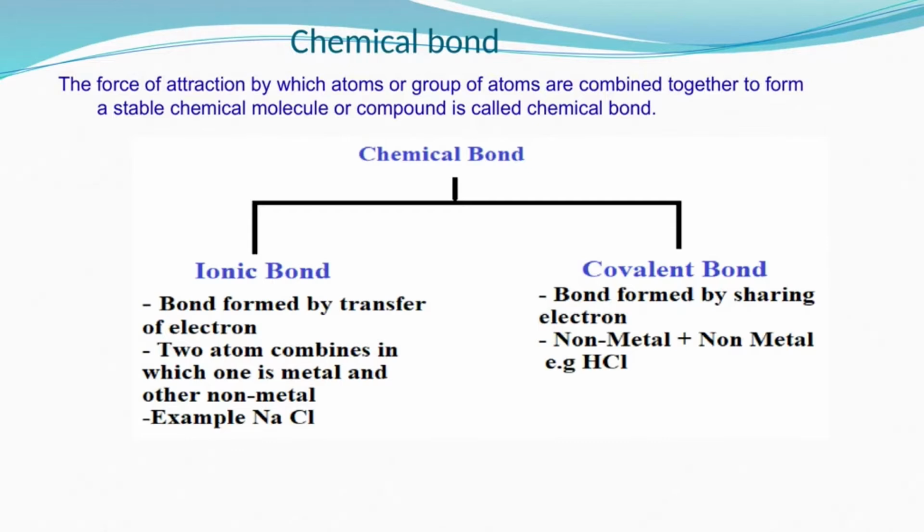That is ionic bond and covalent bond. So, ionic bonds are formed by transfer of electron and are formed between two atoms, that is metal and non-metal, and an example is sodium chloride. Okay. And covalent bonds are formed by sharing electrons and are formed between non-metal and non-metal, both the elements involved are non-metals. Okay. So, next slide.